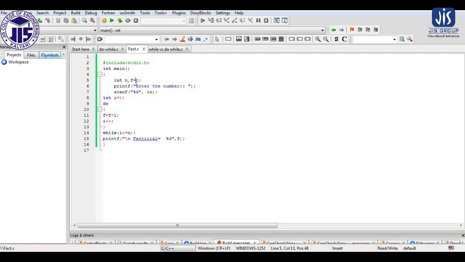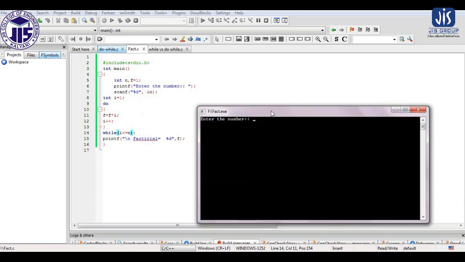So what I have done, I have taken a number n, and for factorial I have taken a variable f equals 1, and initially I have initialized 1 into the f variable, and I is basically to control the loop, and this is my do while loop, as you can see. Now factorial is equal to factorial into I. This is the main statement through which we are performing the factorial operation. So when the value of I is 1, it will perform 1 into 1, then the value of I will be 2, it will be 1 into 2, then 3, 4, in that way it will perform the multiplication operation, and until the value of I reaches n, the multiplication operation will continue.